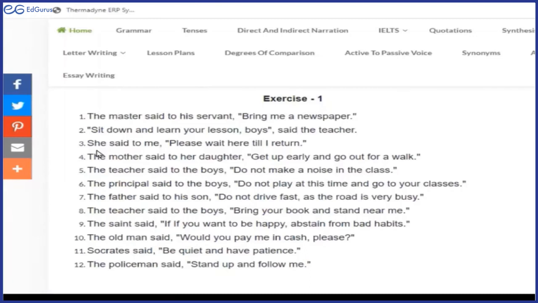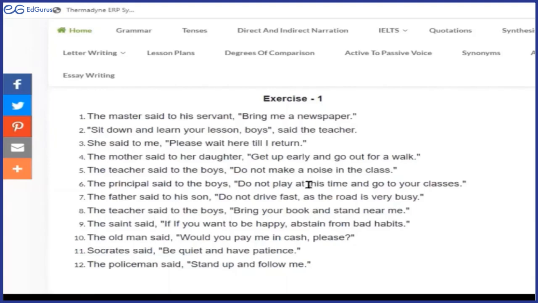I don't know. You just read it. Read louder. Okay. She requested me. Requested. Sorry. She requested me to wait there till she returned. Right. Got it. So you had not changed here. Why did I ask you to read it again? Because when you do it yourself, Anmol, then you will understand better that yes, here I am making a mistake, and next time you will not make it. Okay. So she requested me to wait there till she returned.